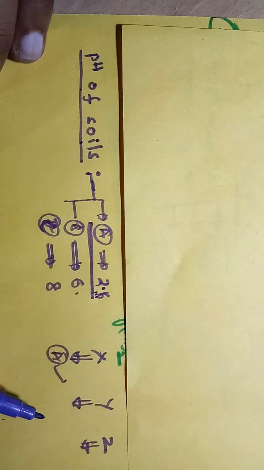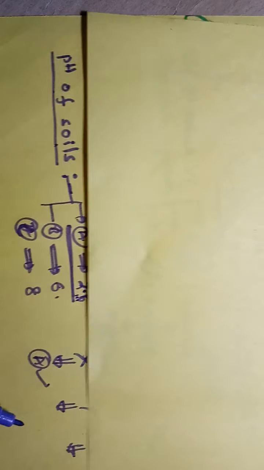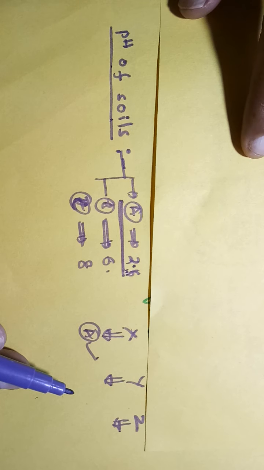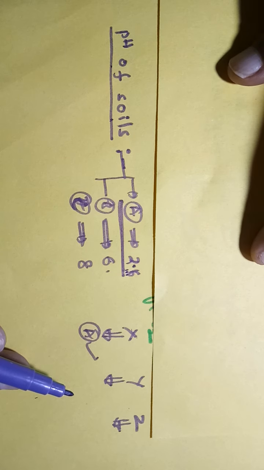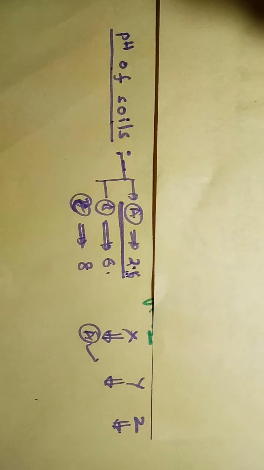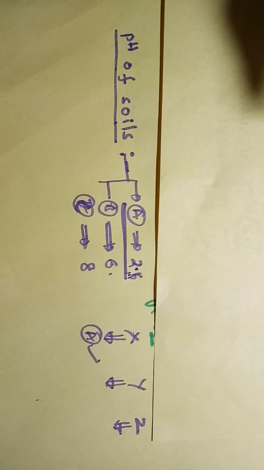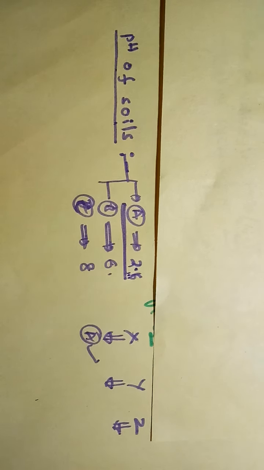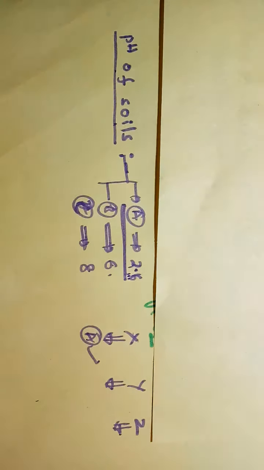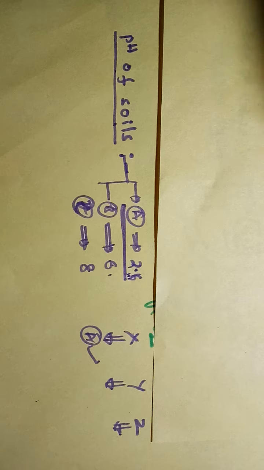That means first we should determine at which pH values different kinds of plants will grow, and at which pH value which type of plant will grow. We should test the pH value of the soils, and plant the suitable plants at that place only, in order to get a good yield.